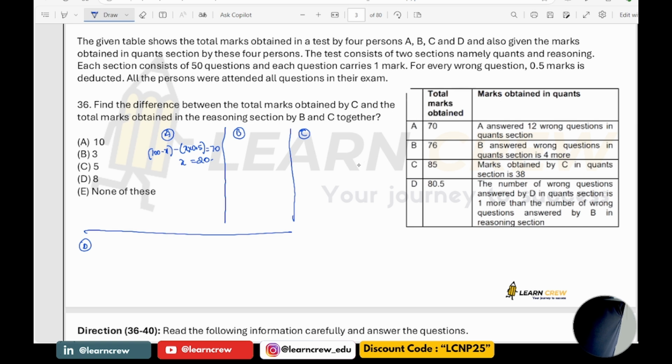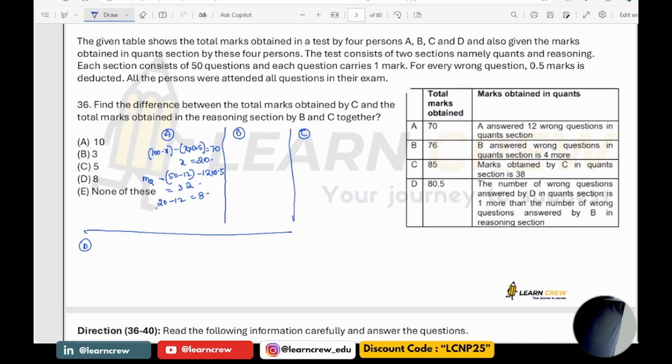The number of wrong questions answered in quant is 12. So marks obtained in quant would be 50 minus 12, minus 12 into 0.5, which is 32 marks. What about the number of wrong questions answered in the reasoning section? It would be 20 minus 12, which is 8.